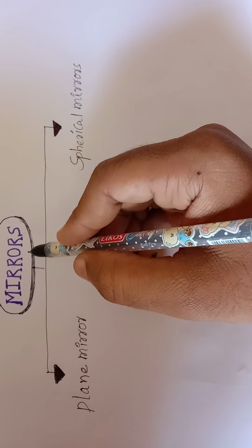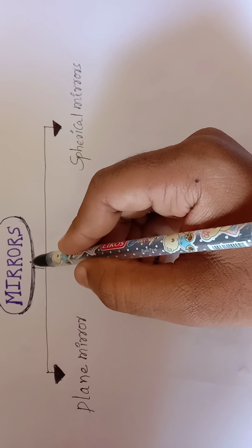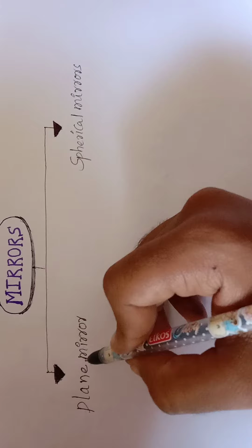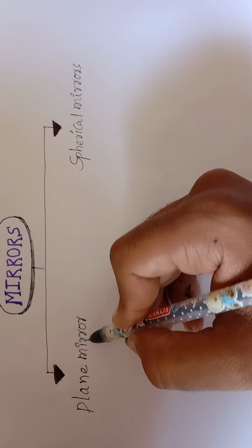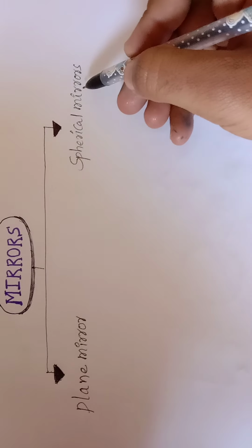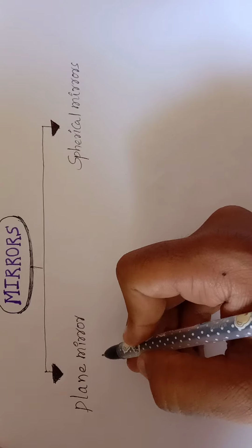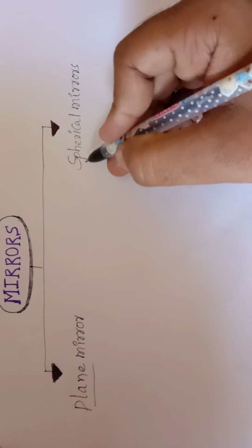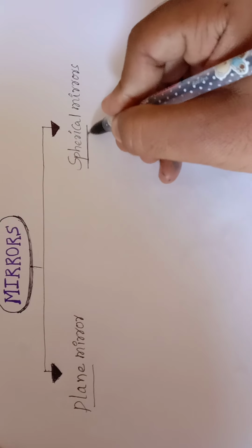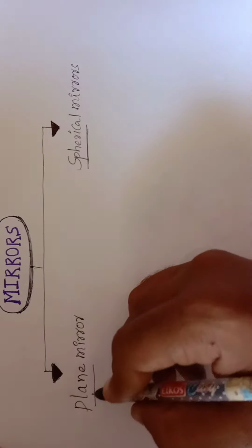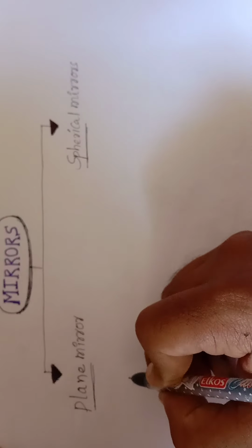Today we are going to discuss a very important topic, mirrors. Mirrors are classified into two types. The first one is the plane mirror, and the other one is the spherical mirror. To understand the plane mirror, we need to consider a plane, and to understand the spherical mirror, we need to consider a sphere. Very important. So let us discuss the plane mirror.